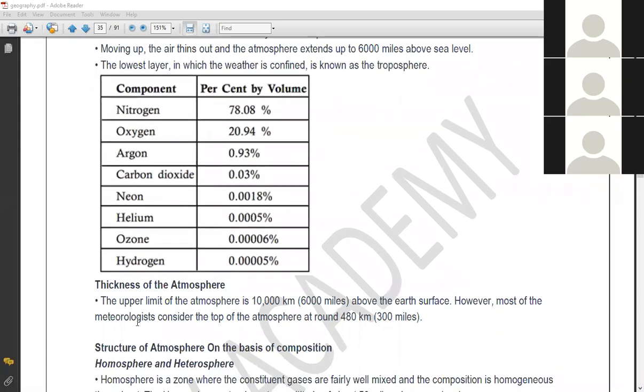So here you can see that the thickness of the atmosphere is about 10,000 kilometers above the surface of the earth, that is around 6,000 miles. However, most meteorologists consider the top of the atmosphere to be at around 480 kilometers, that is around 300 miles.